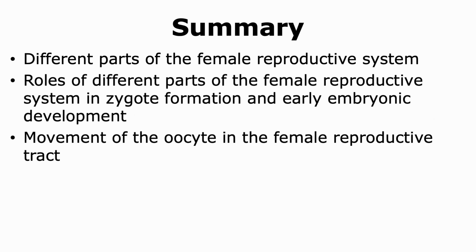Thus, to summarize, we learned about the roles of different parts of the female reproductive system in zygote formation and early embryonic development. We also looked at the movement of the oocyte in the female reproductive tract from the ovary to the uterus.